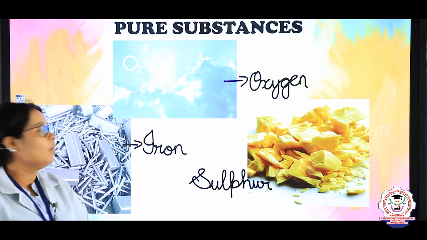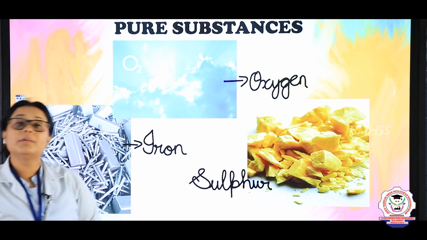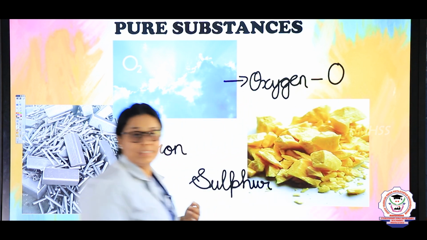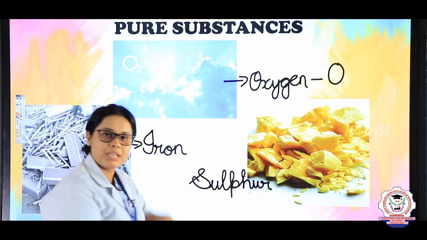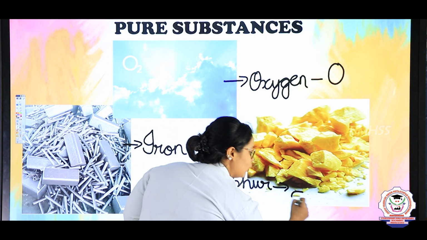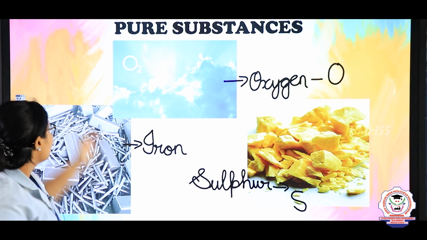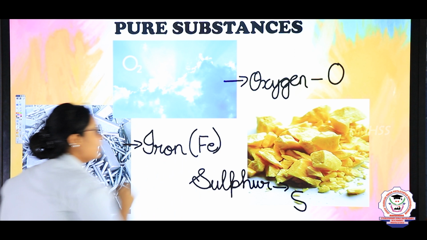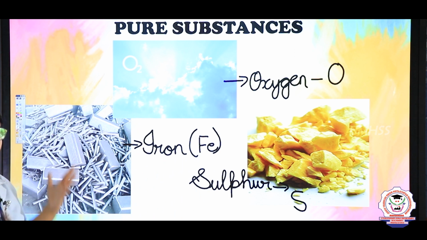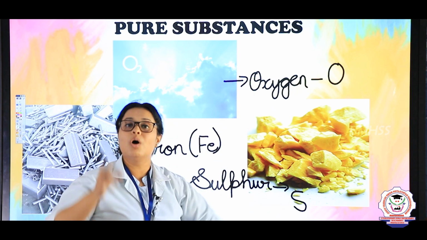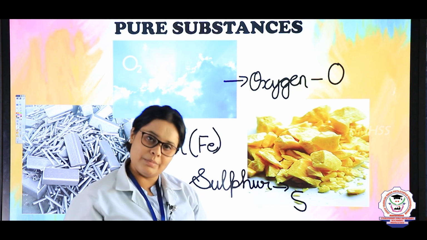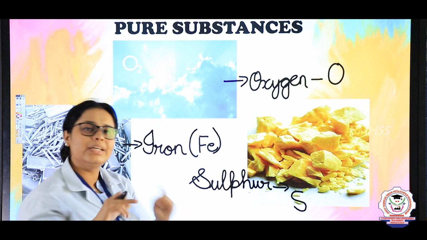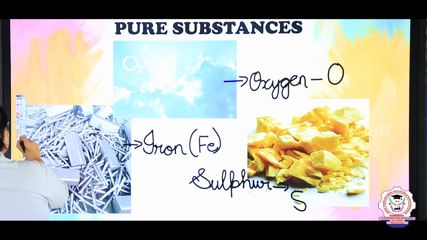Now see children here, when I am talking about oxygen, there is only the presence of oxygen, O molecule, right? What is here? It is only O present, right? Same way, when I am talking about sulfur, there is only sulfur. That means only S substances will be formed. Same way, iron means what? Iron is Fe. Here you can see that even if the names are different, you will get to know that all the substances, all the elements which are present in here are similar. So that is why these elements are known as a pure substance. So there is one contradiction to that, which I am going to show you now.